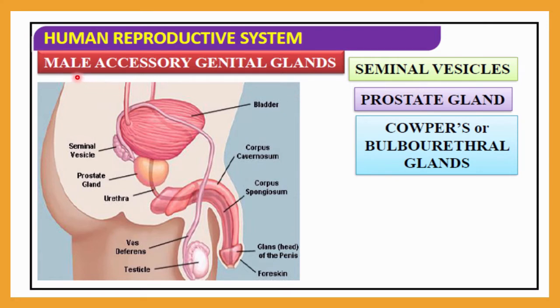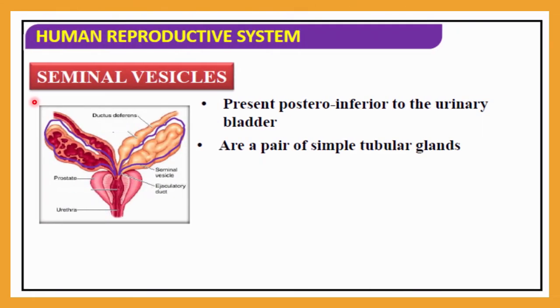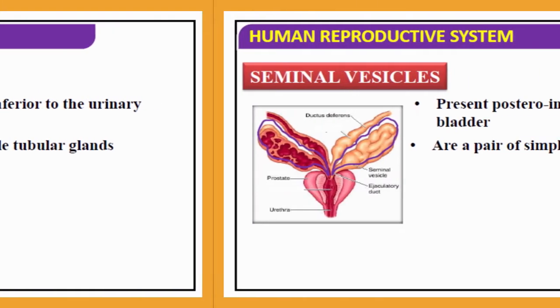First of all, let me discuss the male accessory genital glands, which include the seminal vesicle, prostate gland, and Cowper's gland, also called the bulbourethral glands. We will start with the seminal vesicle. Here you can see the seminal vesicles are present in a pair, posterior inferior to the urinary bladder. This is the urinary bladder, and in its posterior inferior part they are present. They are a pair of simple tubular glands. Here you can see the purple colored border; this is the seminal vesicle.